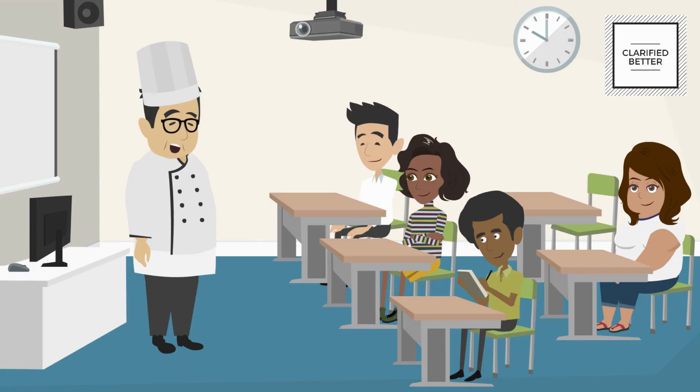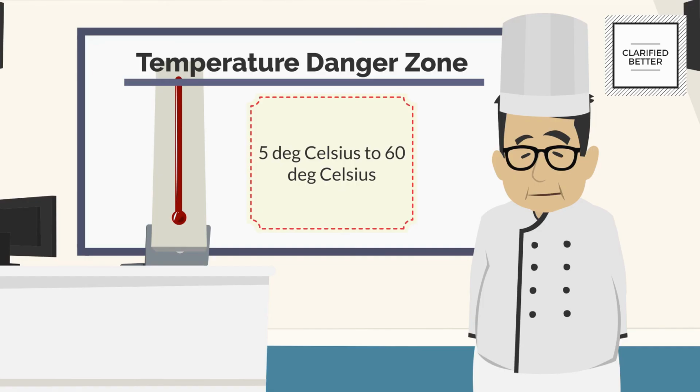Another important factor is time. Bacteria can double in 20 minutes. So remember, every 20 minutes the food remains in the temperature danger zone, the bacteria have doubled. So if I do some basic calculation, within 4 hours there will be enough bacteria to make someone ill. Well done, Jay. You're absolutely right. In 4 hours food can make someone ill. That is why we as chefs need to control time and temperature of the food. We will talk about time temperature reviews in the next class on food hygiene.